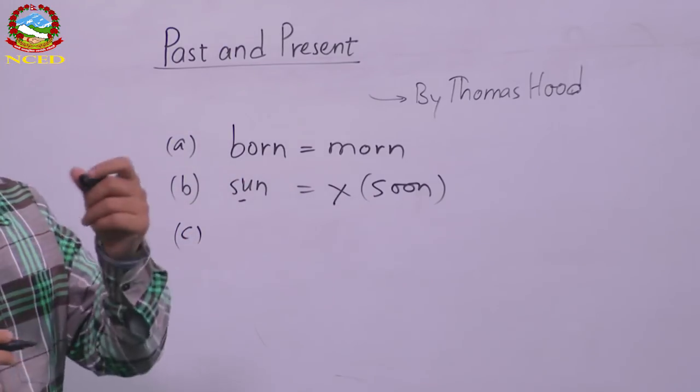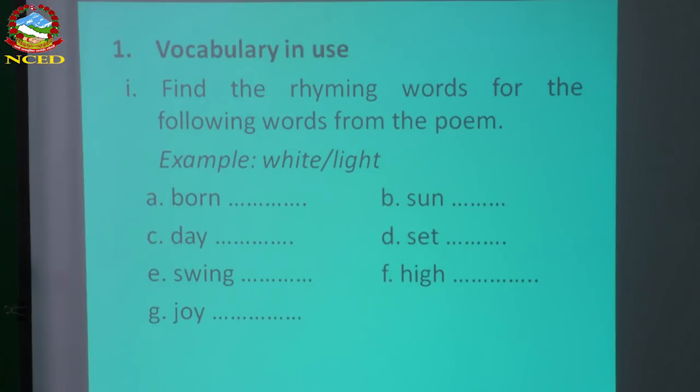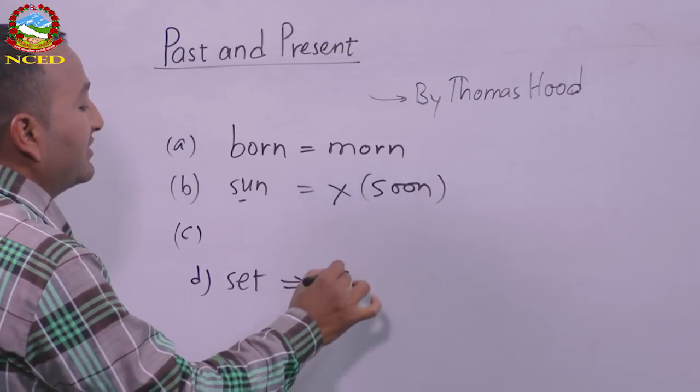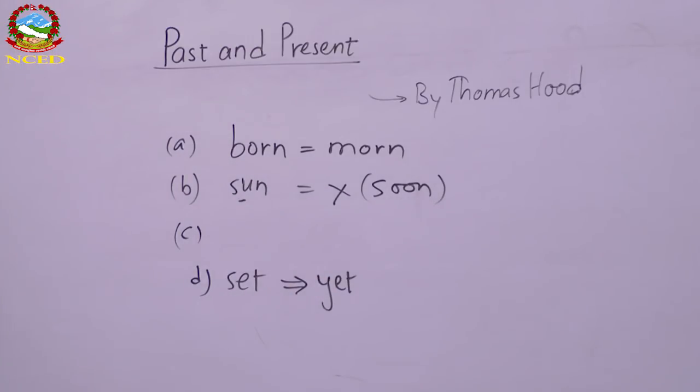Now comes another word, day. Can you find the word for day? On your screen you can see number C, day. Yes, away. Day, away. This is in the very first stanza. And for number D, set. Can you get the word for set? Yes, it. The word is there: set, it, in the second stanza.